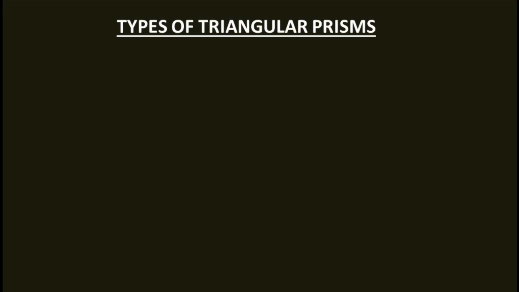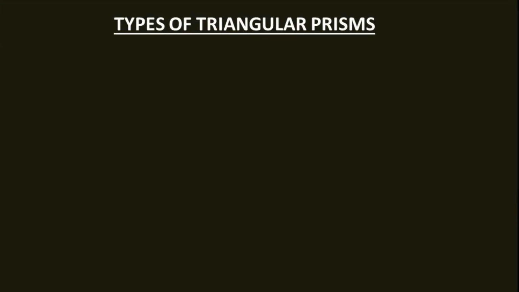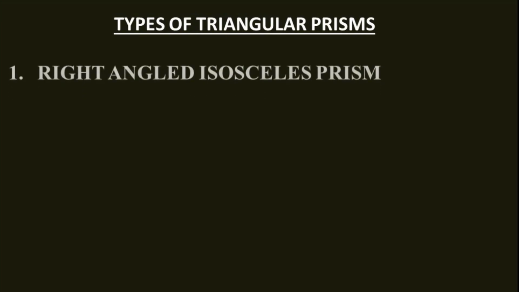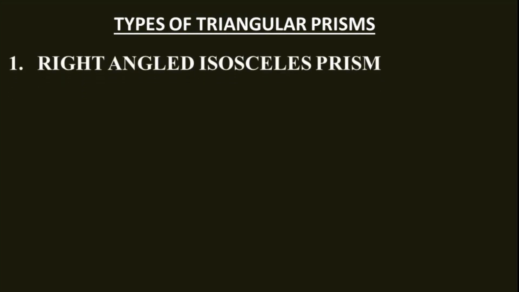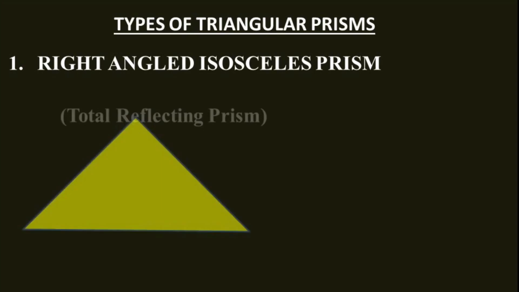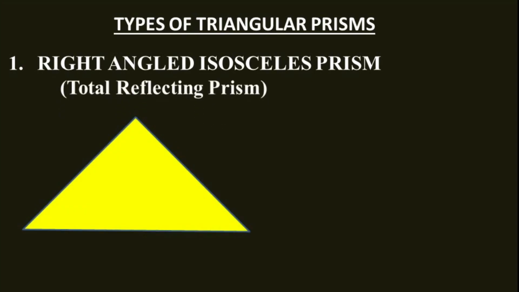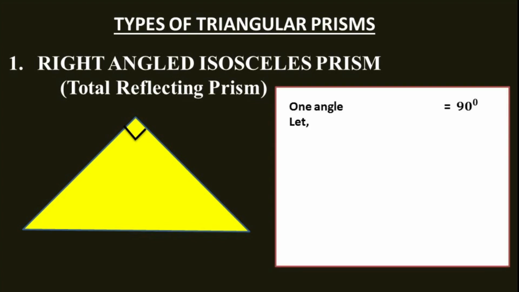There are 3 types of triangular prisms. Number 1, the right-angled isosceles prism, also called the total reflecting prism. Isosceles means 2 of the sides are equal, so 2 of the angles also are equal. Right-angled means one angle is 90 degree, and the other 2 angles are equal. Let us suppose that as x.